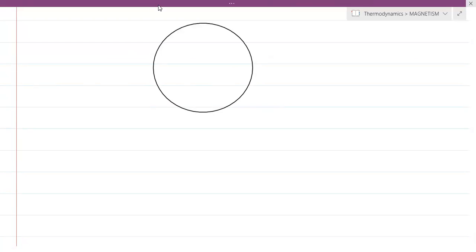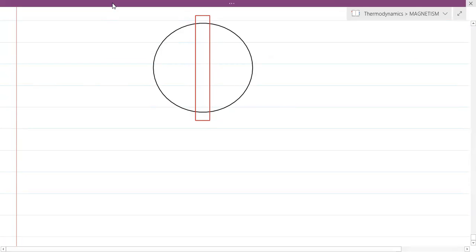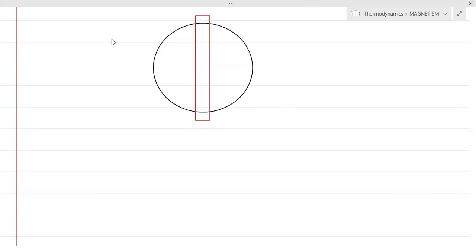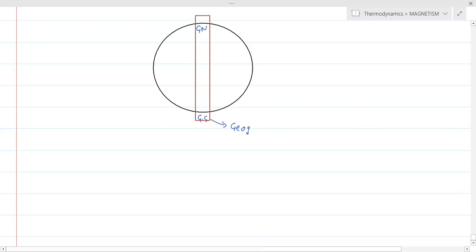Now we will locate the exact position of the poles. For example, I'm taking this as a meridian which contains geographic north and geographic south. So we will call this the geographic meridian.